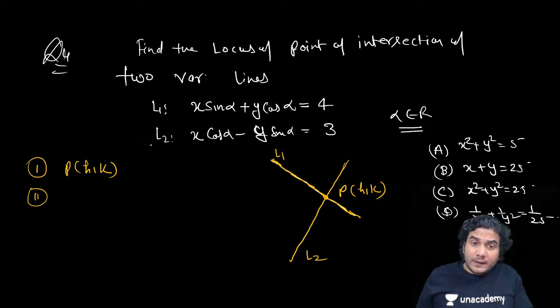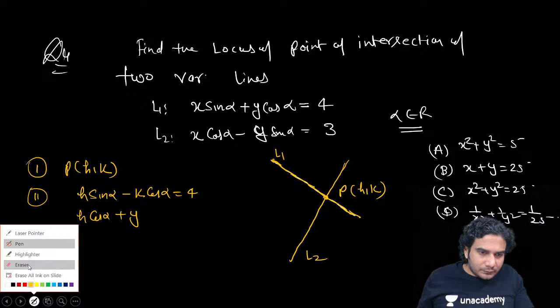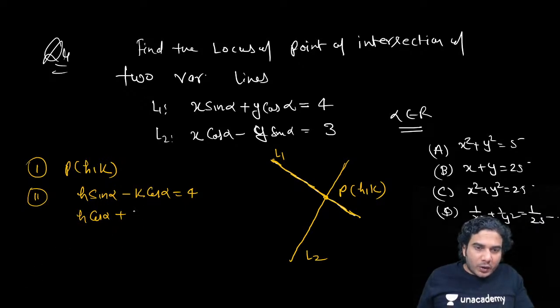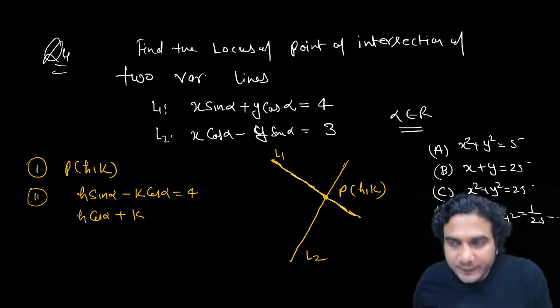So first, if we put this point on the first equation, it is going to be h sin alpha minus k cos alpha is equal to 4. And to put this point, we do not need to assume anything. Just put it. The parameter is already given in the equation. So we'll get two relations, h cos alpha plus k sin alpha. This is a formality. In this question, it is a formality to put h and k, because sometimes students get confused if I directly eliminate alpha and write a relation in x and y.